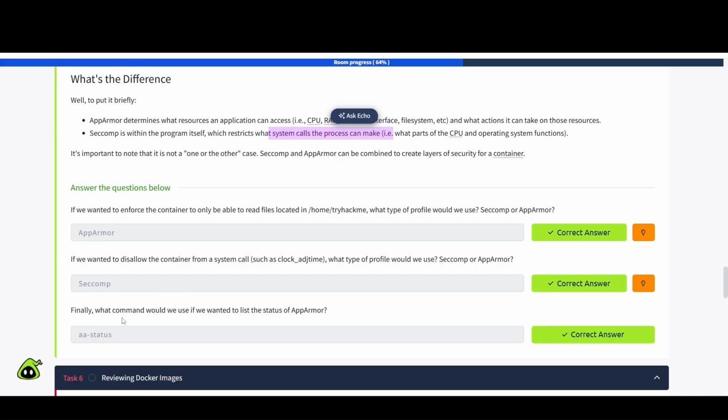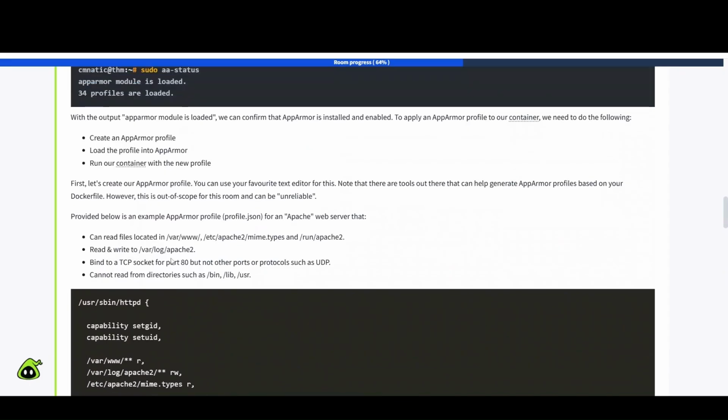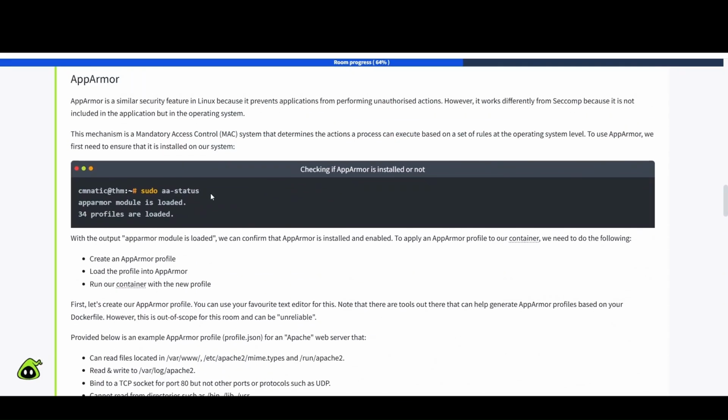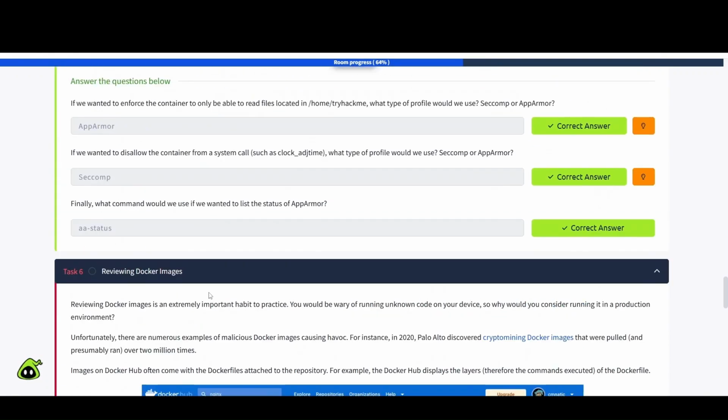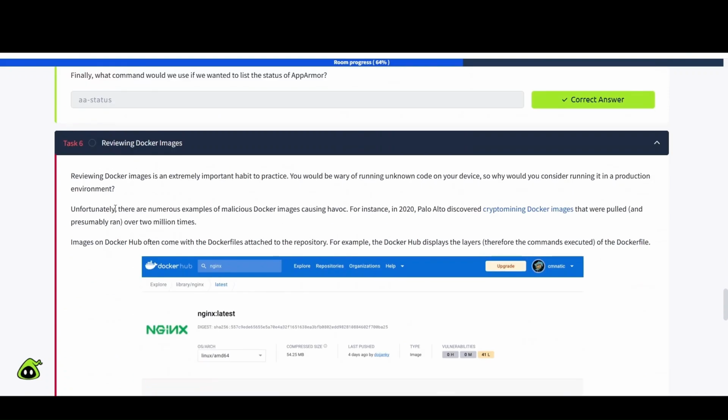And last one here is finally, what command would we use if we wanted to list the status of AppArmor? And if we scroll back up here, it talks about it right here. This aa-status, AppArmor modules loaded, 34 profiles are loaded, etc., etc. So we're done with that one, and let's proceed with the next one here, which is task number 6, reviewing Docker images.